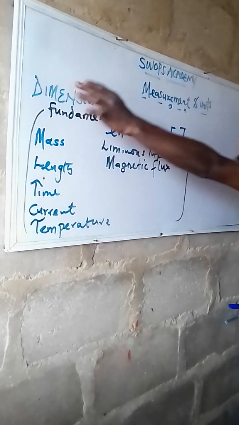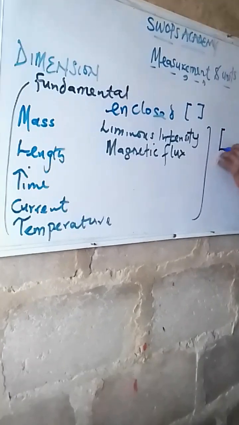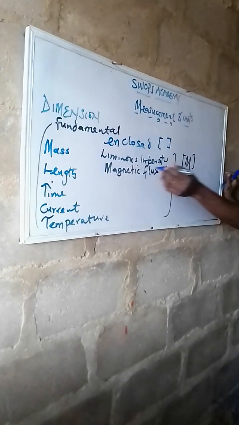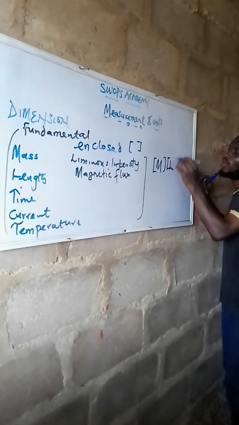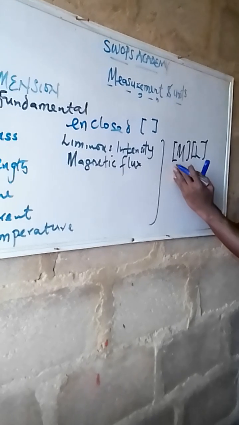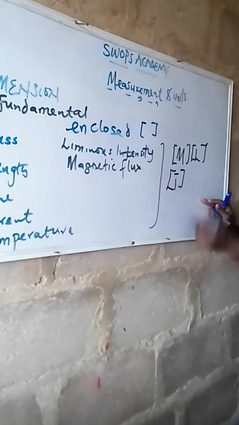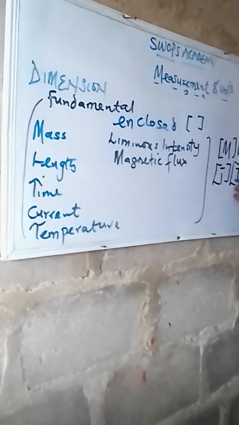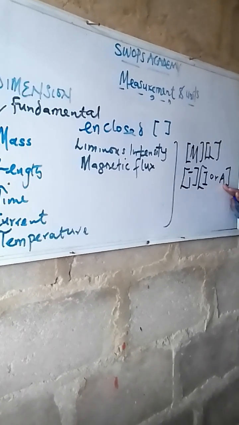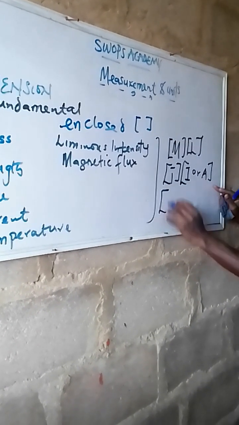But today we are mainly focusing on dimension. Now the art of using an enclosed bracket. For this, mass. And we use another enclosed bracket for length, which is in capitalized form. This is also in capitalized form. Then time is also in capitalized form. Current, you can use I or you can use A, I mean the unit or the symbol, anyhow it is. And for temperature, you use K.